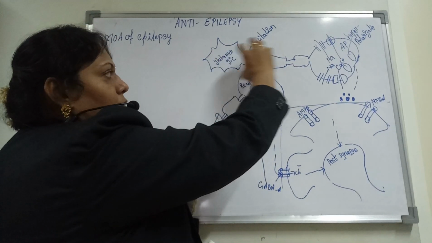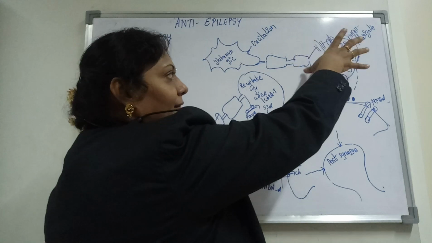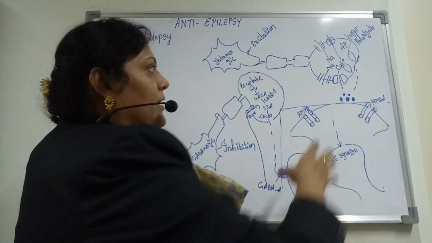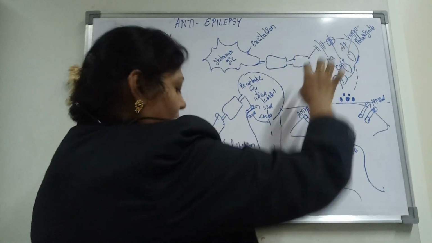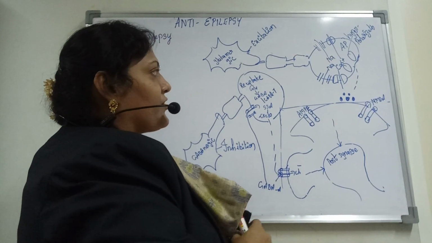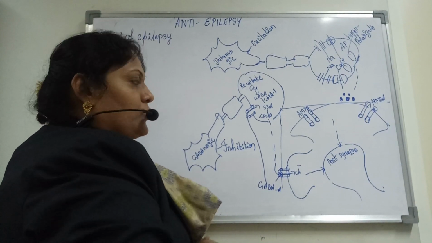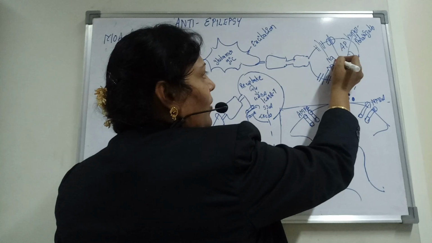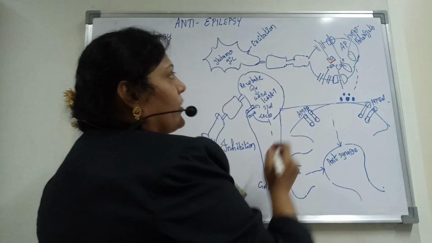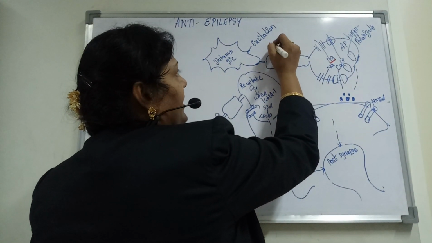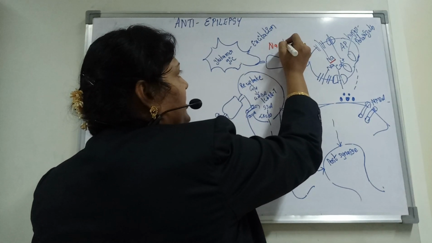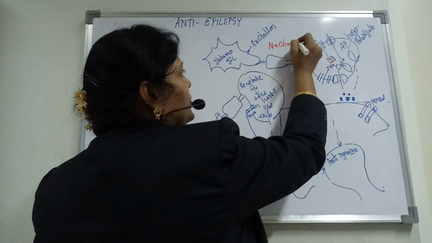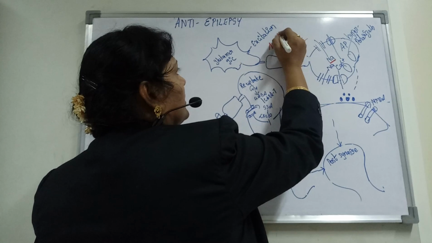We know that this is a neuron, these are the axons, and the last part is the synapse. At the synapse we have two types of ionic transmission. One is the sodium channel, which I'm indicating over here: voltage gated sodium channels.